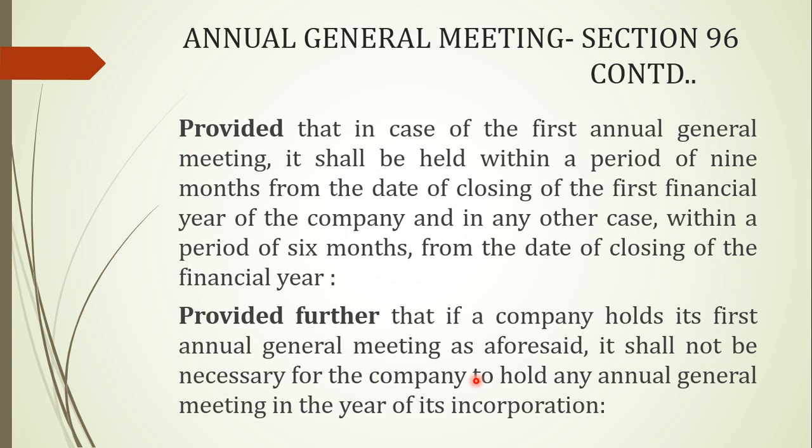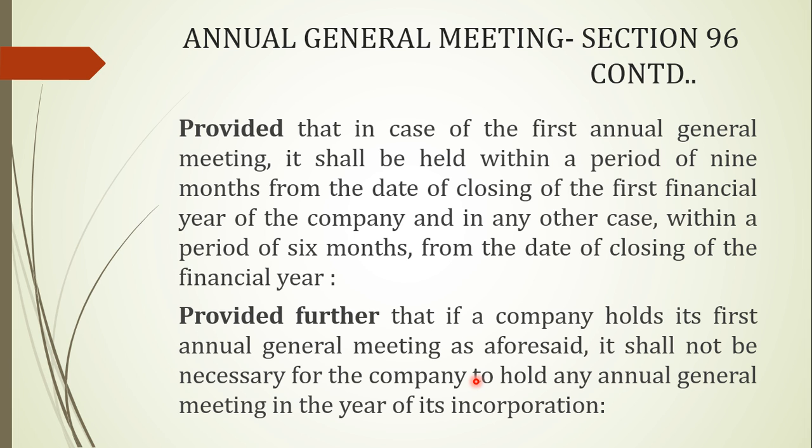Let's move forward. Section 96 has a proviso which mentions that in case of the first annual general meeting, it shall be held within a period of 9 months from the closing of the first financial year of the company. Now financial year, we'll be discussing what the financial year in the Companies Act 2013 means.